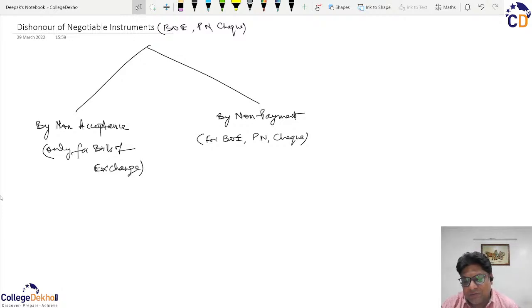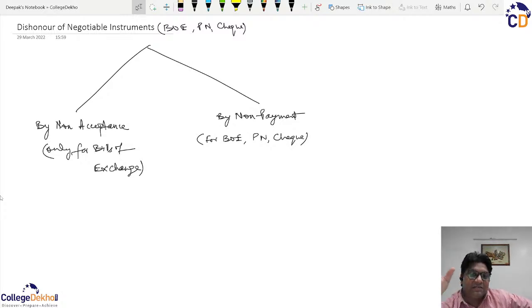Okay. Similarly, a person can intentionally dishonor so that he can use the time of notice of dishonor to his advantage, and when he receives the notice of dishonor, then he can make the payment in that due time. So the basic purpose of dishonor may have been not to deny the payment but to buy time.